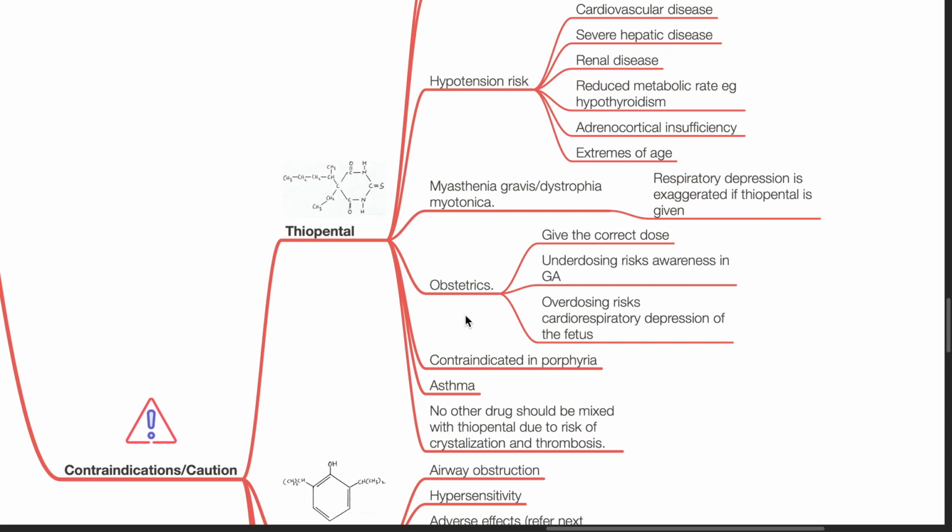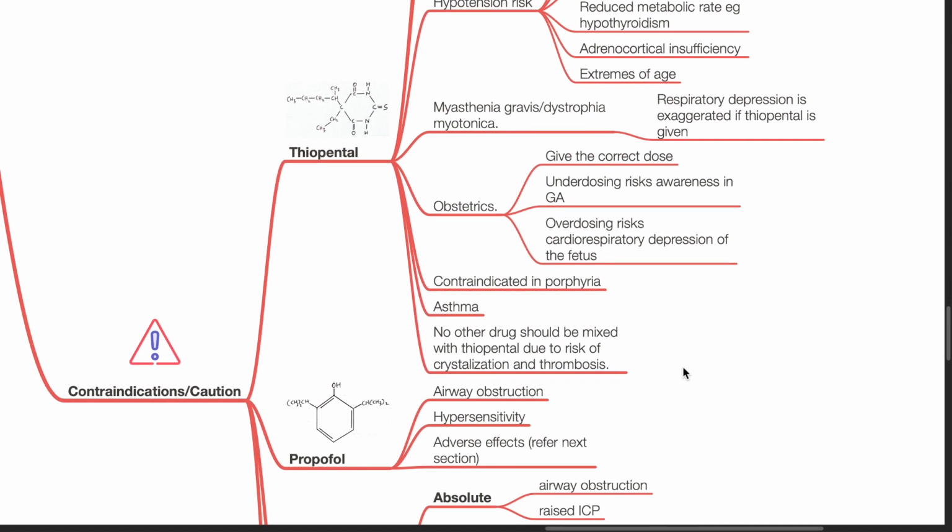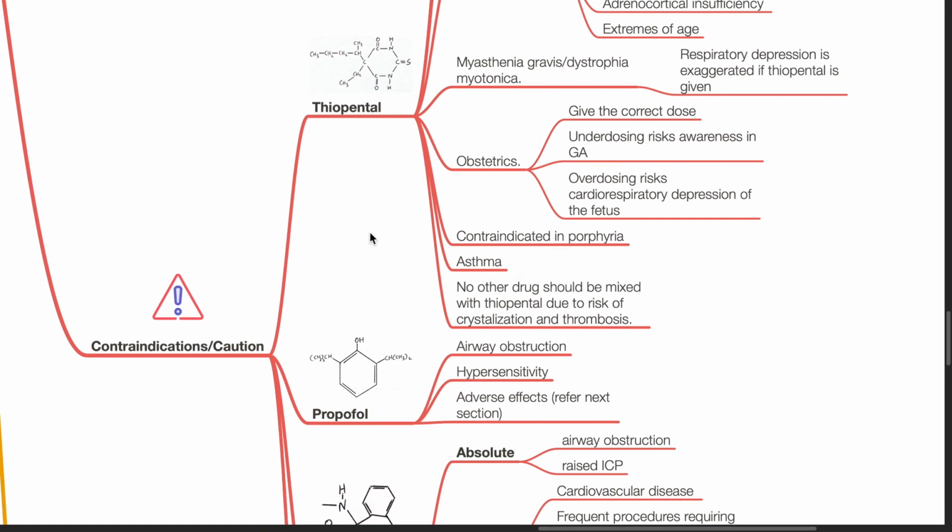Thiopental is the default anesthetic agent used for induction in obstetrics. Give the correct dose, avoid underdosing which risks awareness in GA, and overdosing which risks cardiorespiratory depression of the fetus. Thiopental is contraindicated in porphyria. Thiopental can precipitate bronchospasm in asthmatic patients. No other drug should be mixed with thiopental due to risk of crystallization and thrombosis.